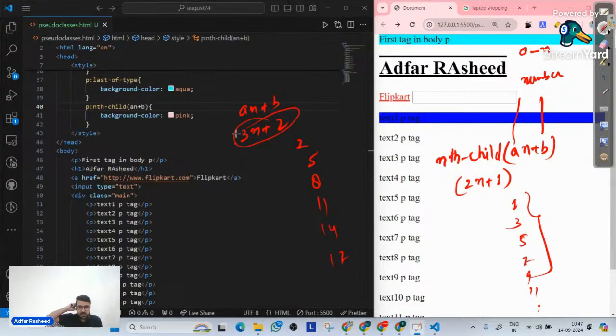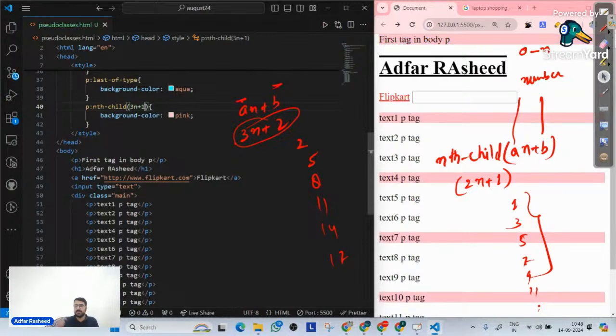So you can actually, according to your requirement, put some numbers over here, whatever your requirements are. Let's suppose I want to design those elements, those children in any parent that match 1, 4, 7, 10, 13, 16. So there's a gap of 3 in everything. In that case, I can simply go here and implement it. Let's suppose I will write 3n plus 1. What does 3n plus 1 mean?